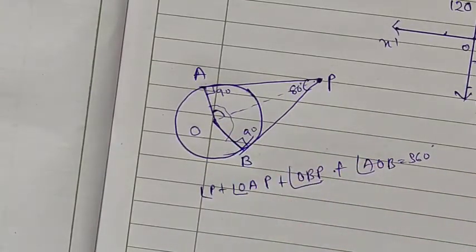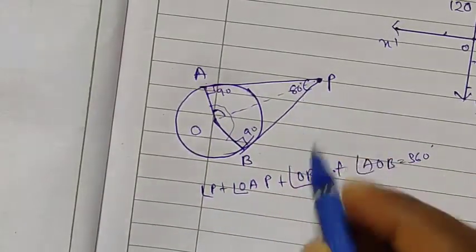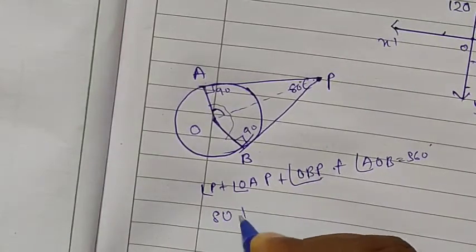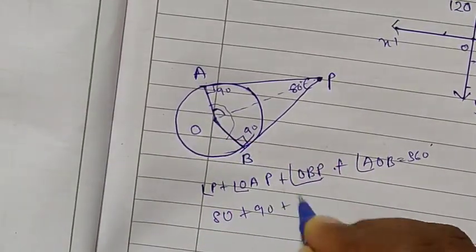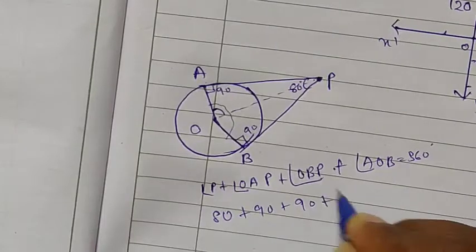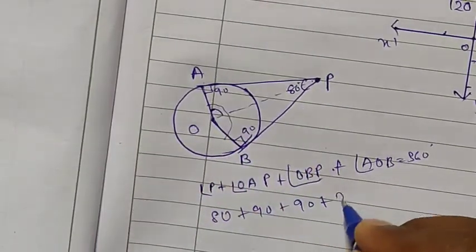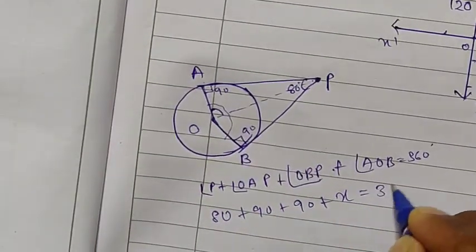Sum of all angles is equal to 360 degrees. Let's write the first one, that is 80, plus the second one, that is 90, the third one also we know is 90, but we don't know this middle angle. Therefore I will take this one as x, equal to 360 degrees.